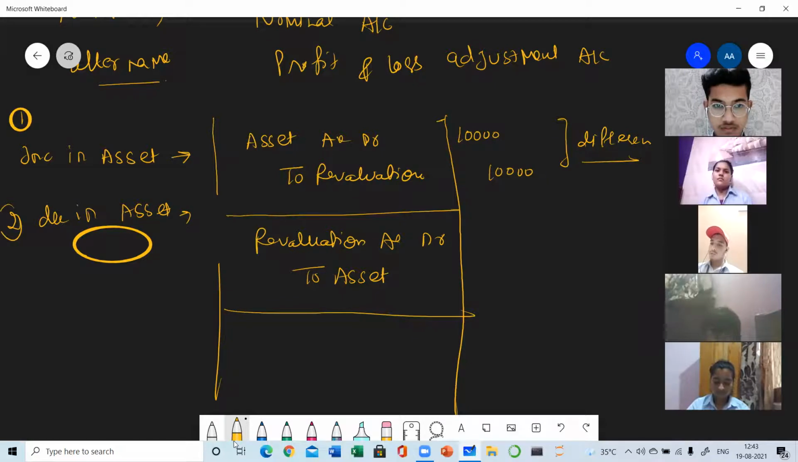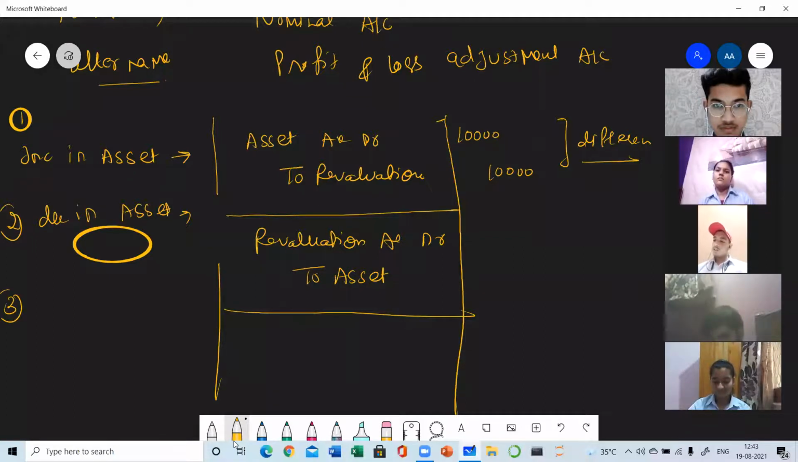Suppose there is a decrease in the value of furniture. So you will be writing revaluation account debit to furniture. If the value of machinery is decreased, then you will be writing revaluation account debit to machinery.